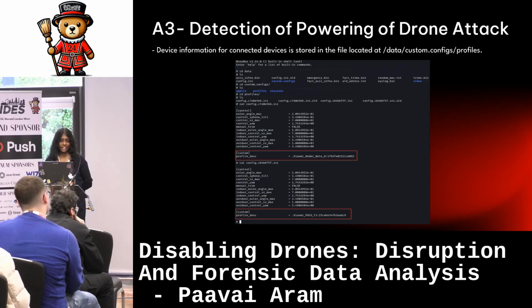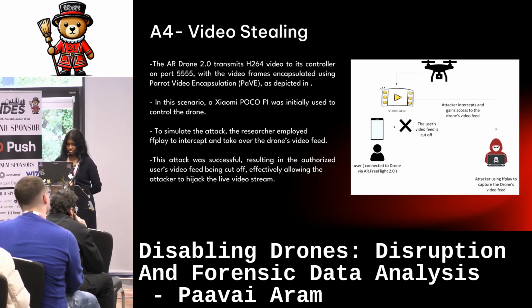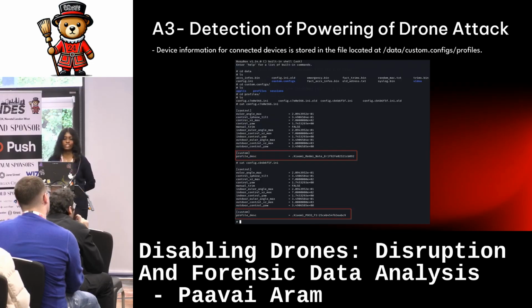To detect this attack, the drone stores all the connected device information in a location called data custom.configs and profiles. Here you could see the device of the legitimate user, which is a Xiaomi Poco F1, and the attacker's device, which actually connected to the telnet and powered off the drone and later connected from a mobile phone.